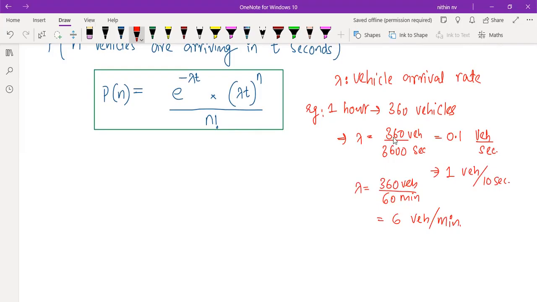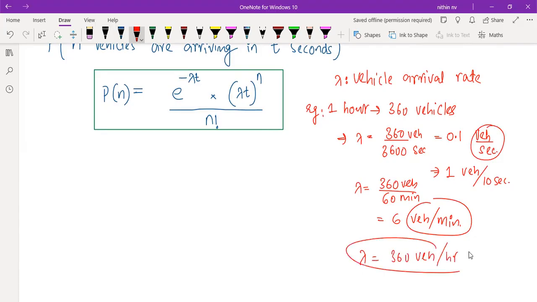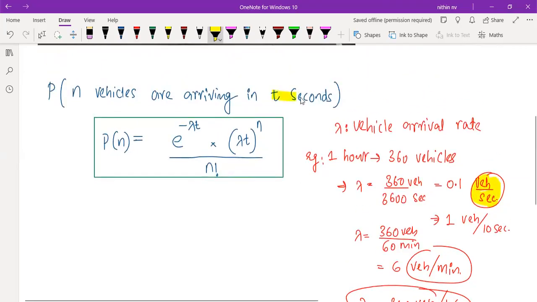So lambda we can represent in any unit, either in vehicles per second or vehicles per minute, or I can also write what is given, 360 vehicles per hour. So this is also lambda. There is no particular unit for lambda. It can be in vehicles per hour, vehicles per minute, or vehicles per second. But generally we'll try to represent this in vehicles per second, because most of the time the probability will be asked in some seconds only. Most of the time we calculate in seconds, but it can be minute or hour. You will understand that when I'm discussing some questions.